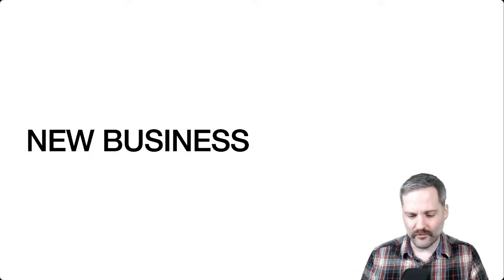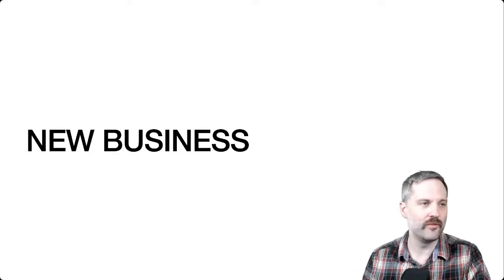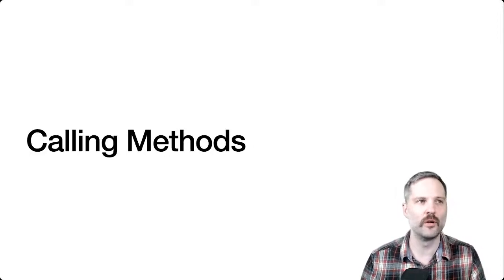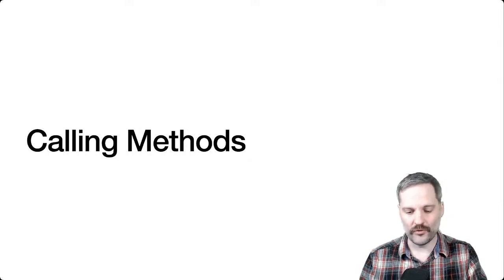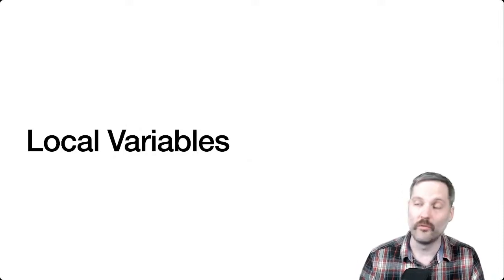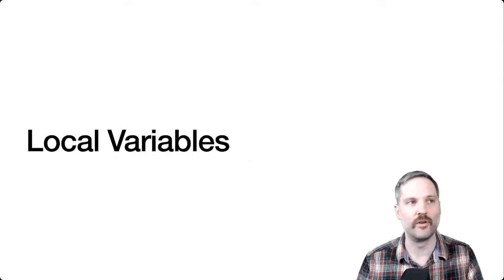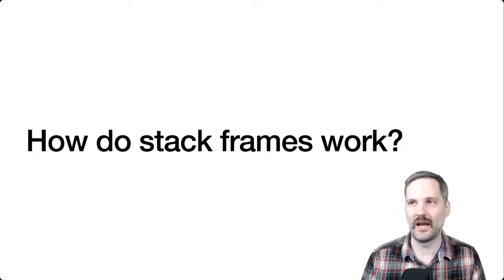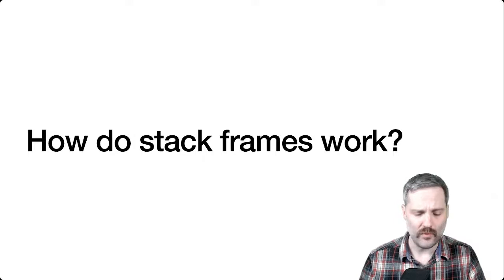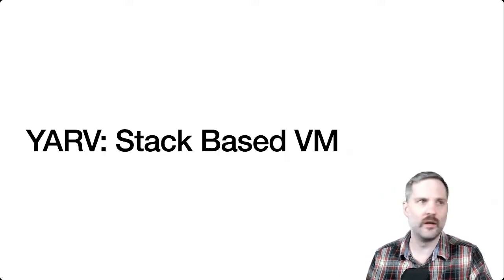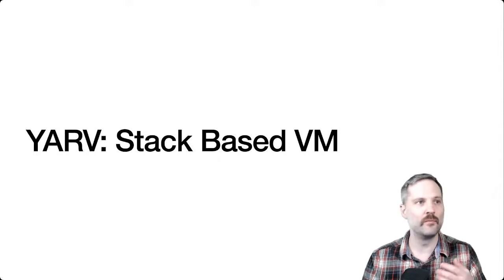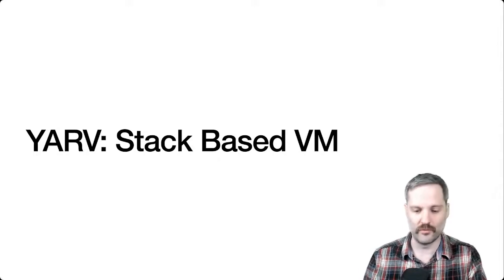So I thought this time what we would do is talk about how method calls work in Ruby, and then also talk about local variable access, like how do we access local variables, and then how stack frames work. So YARV is a stack-based virtual machine. I've talked about this many times, and just as a refresher.